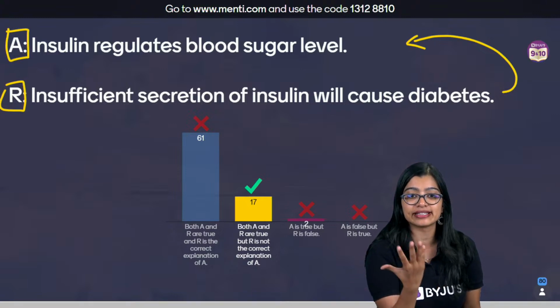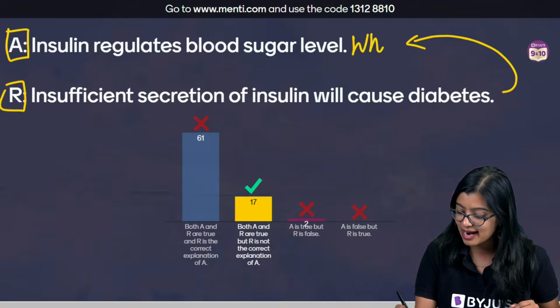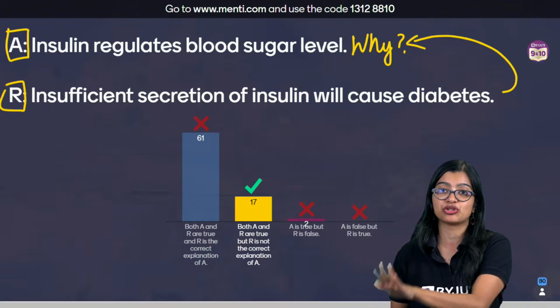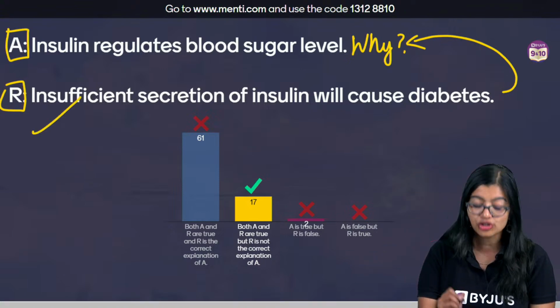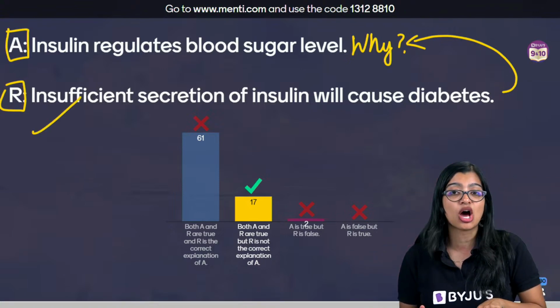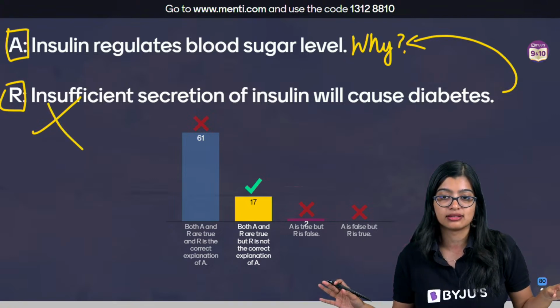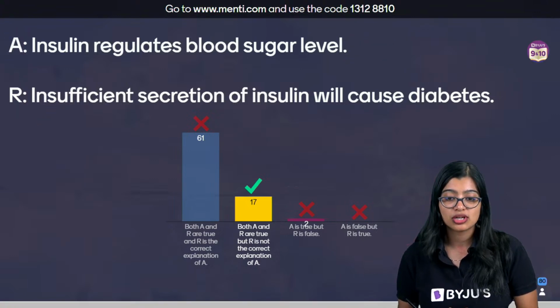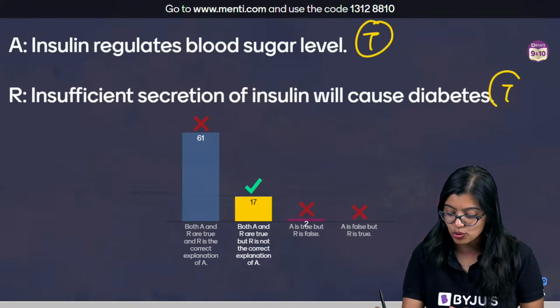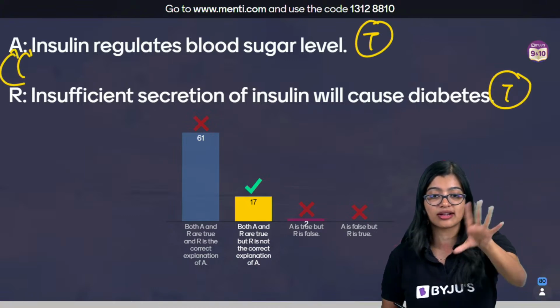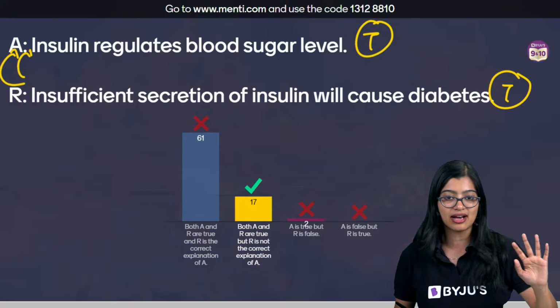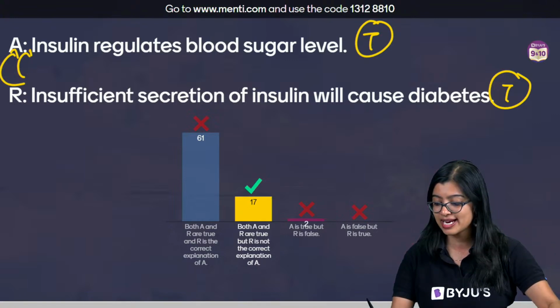So there should be a reason, a why. Always add a why. Insulin regulates blood sugar level. Why? The answer should be in your reason. If the answer is not there in a reason, it is not the correct reason, right? So that is how you should approach, which is why both statements were true, but this is not the correct reason to it. Are we clear? I hope all of you are clear, right?